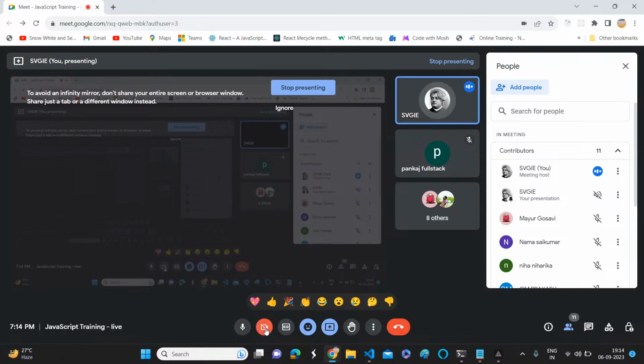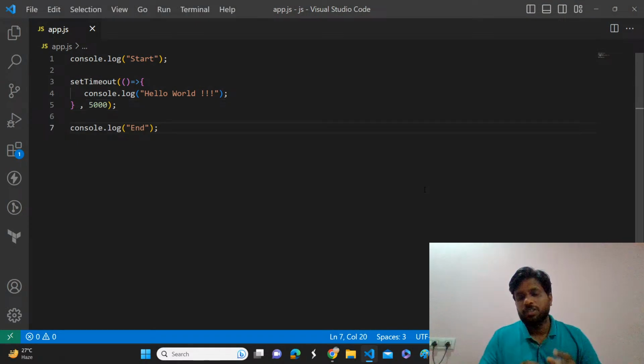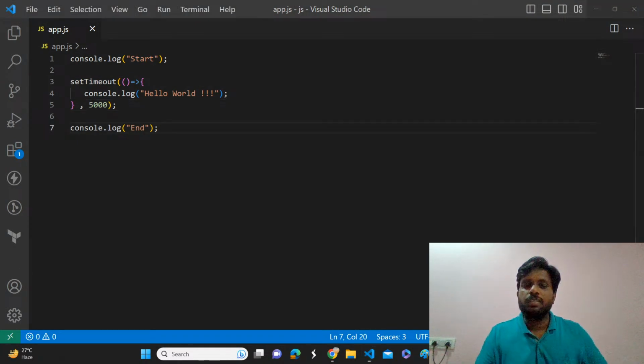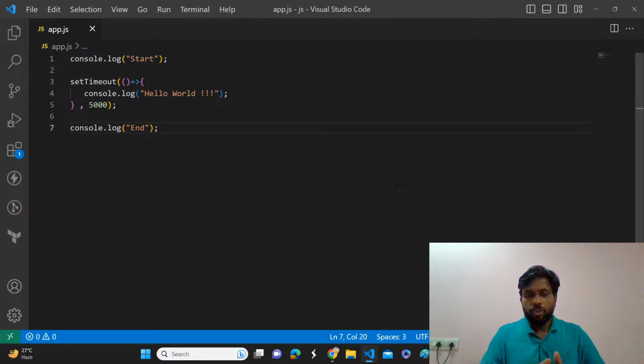In this session, we are going to understand the importance of callback functions in JavaScript. At the same time, we are going to understand the concepts called callback hell, and at the same time, promises and async await. So this is the foundation already.